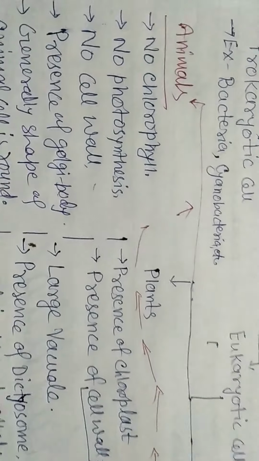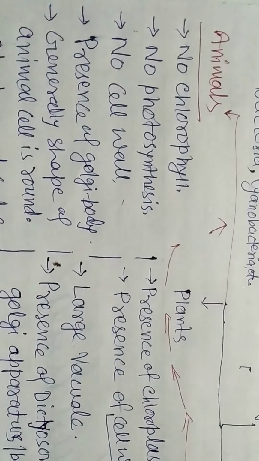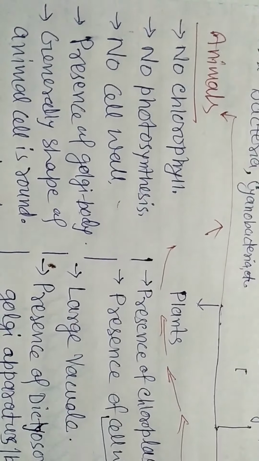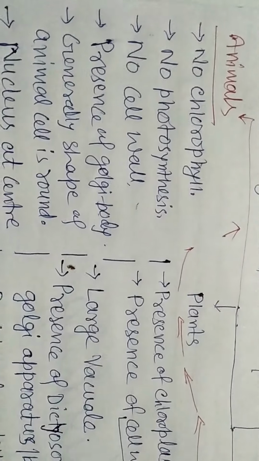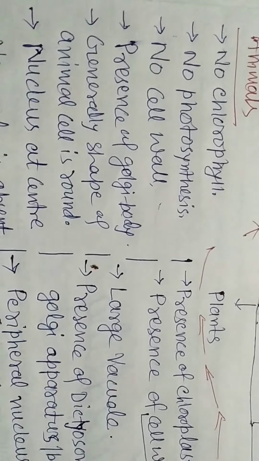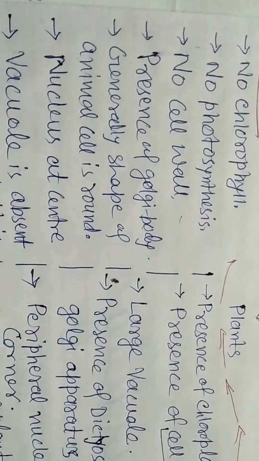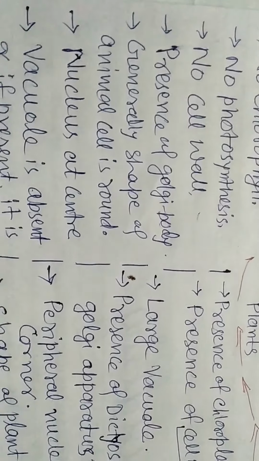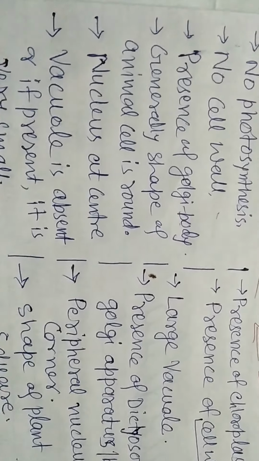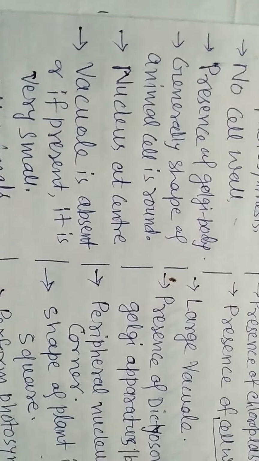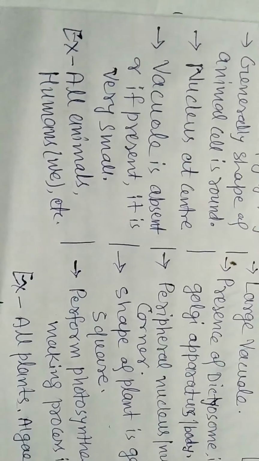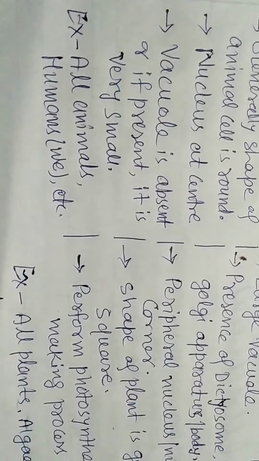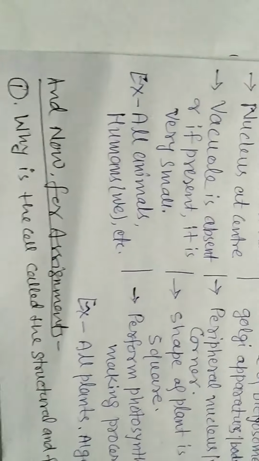Now we characterize the animal cell. Here no chlorophyll, no photosynthesis, no cell wall, presence of Golgi body. Generally shape of animal cell is round, nucleus at center or central nucleus. Vacuole is absent or if present it is very small. Example, all animals, humans, we, etc.